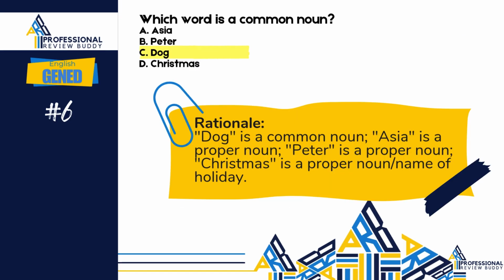Which word is a common noun? Dog is a common noun. Asia is a proper noun. Peter is a proper noun. Christmas is a proper noun, the name of a holiday.